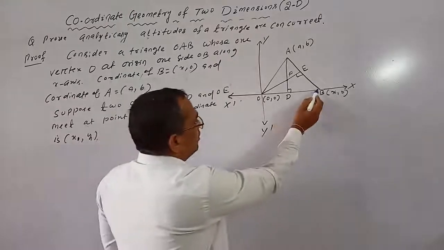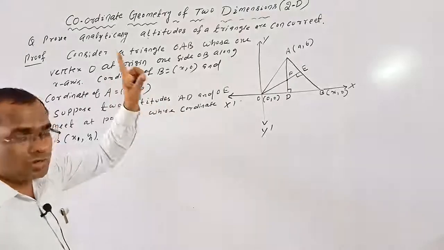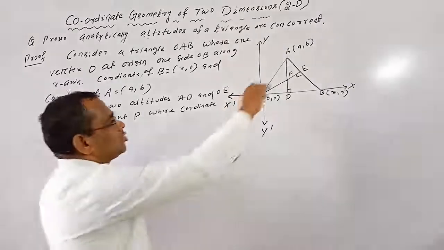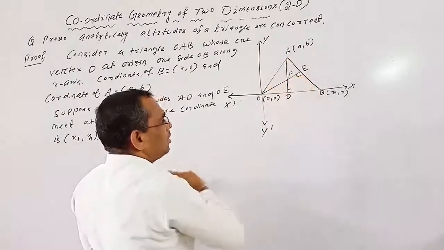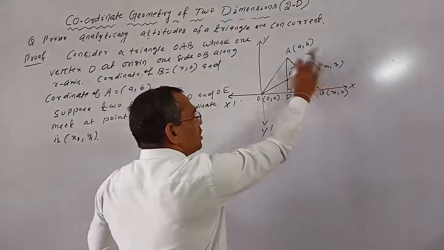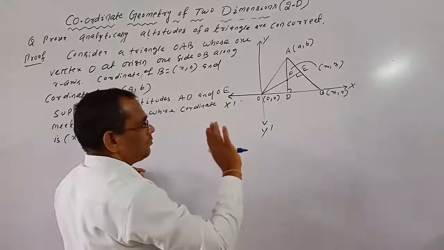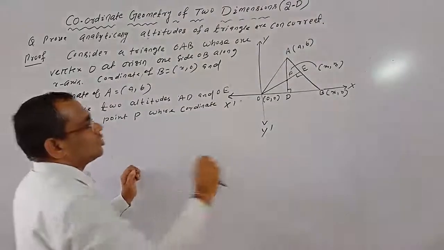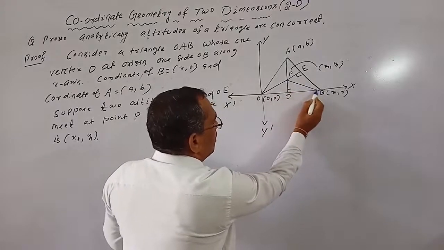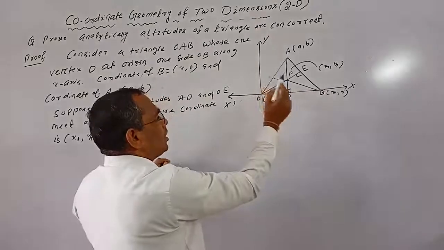Now we join BP. Actually we prove these three altitudes are concurrent, meaning they meet at one point. So in the beginning we take two altitudes AD and BE meeting at a point P, whose coordinate is x1 comma y1, whereas x1 equals a. You sure that x1 equals a? Now join BP and extend it to meet OA at F.